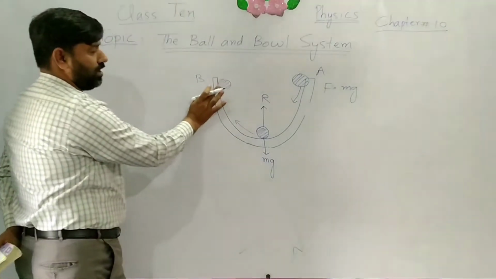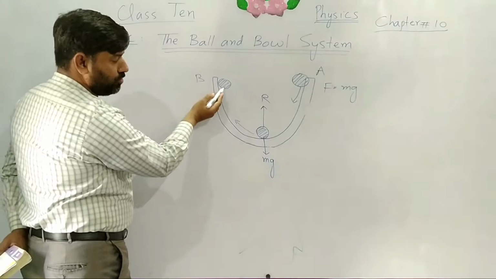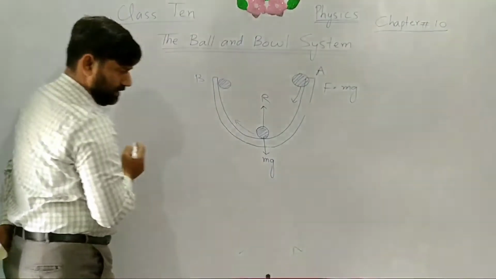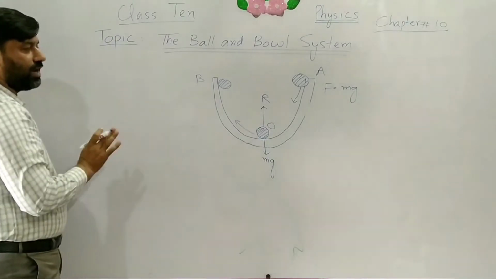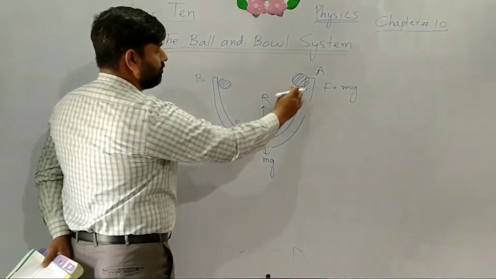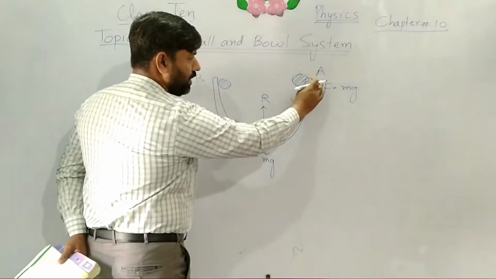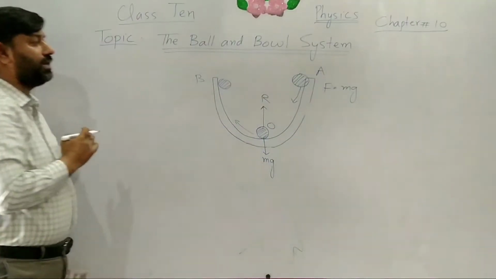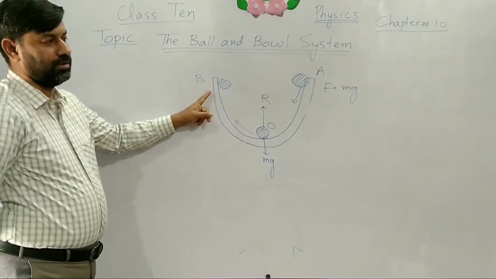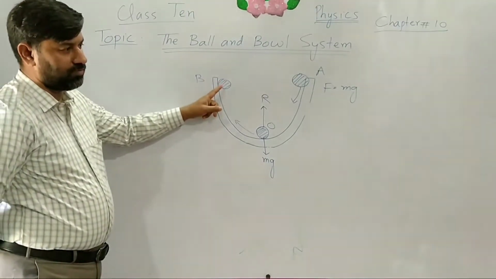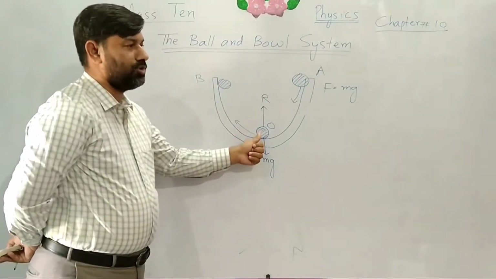In this way, the ball will rest for a while at B, and then it will again start to move toward the position O. Center position is called O. It is the equilibrium position. For some time, the ball will move from A to O and O to B, and then B to O and O to A. In this way, there is resistance from the surface of the bowl, and it will retard the motion. It will slow down the motion of the ball. After some time, the ball will come to rest at the mean position.